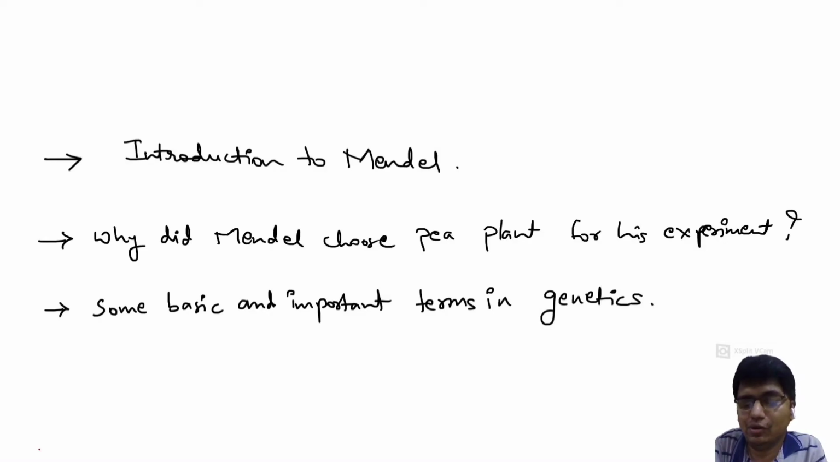In this video, we are going to study three important topics: an introduction to Mendel, why Mendel chose the pea plant for his experiment, and some basic and important terms in genetics. So let's get started.